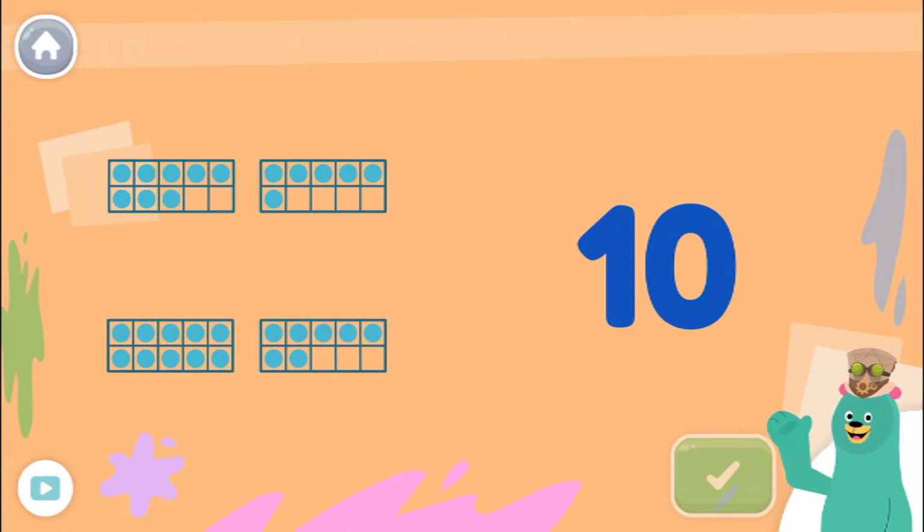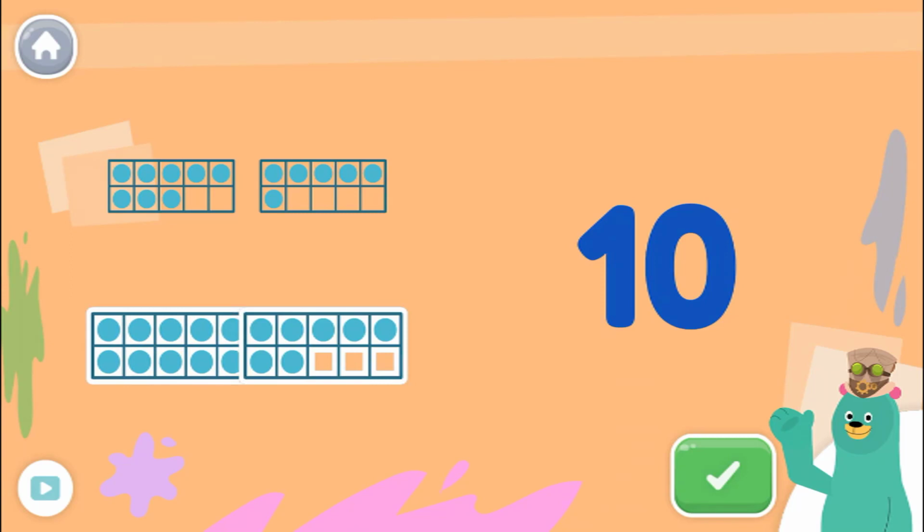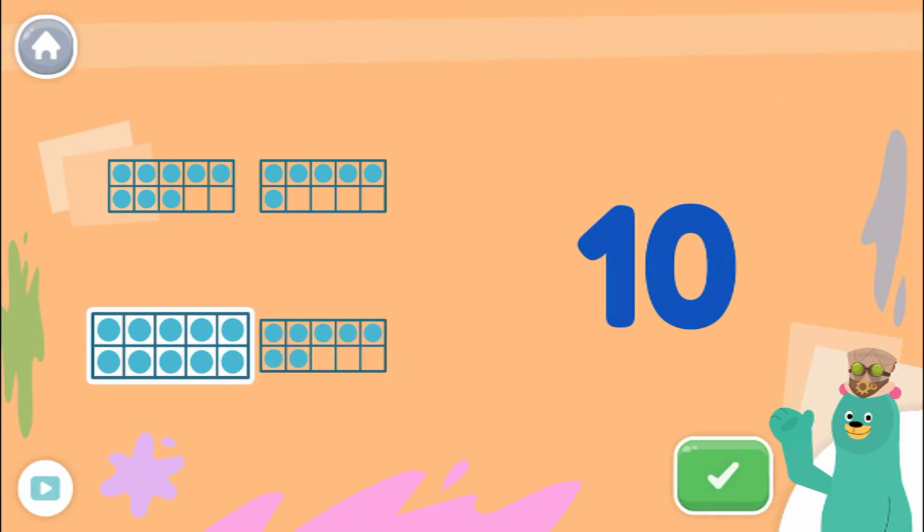Which frame has that number of dots? Super! The 10 frame is filled. There are 10 in the frame.